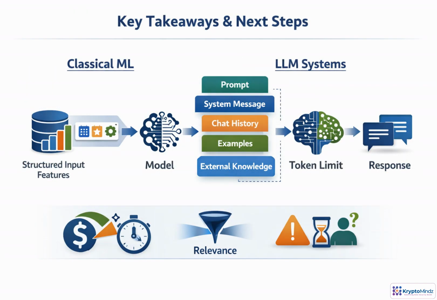The core idea is simple. Context is whatever the model uses to decide its output. In classical ML, that usually means structured features. In LLMs, it includes prompts, instructions, history, examples, and retrieved knowledge, all constrained by token limits. Next, we'll see why context quality matters.